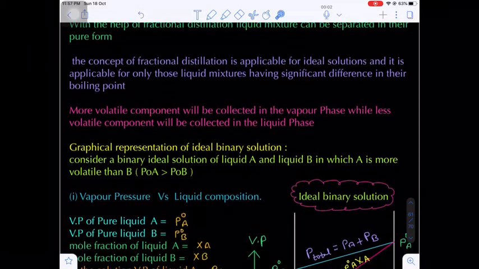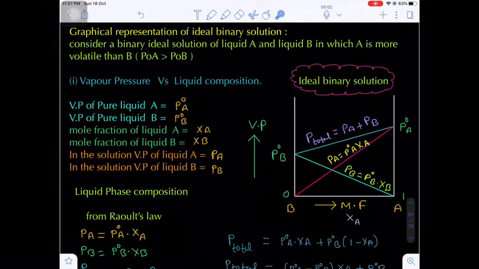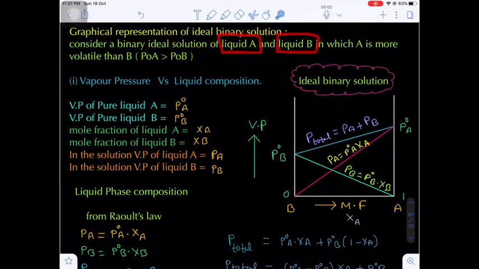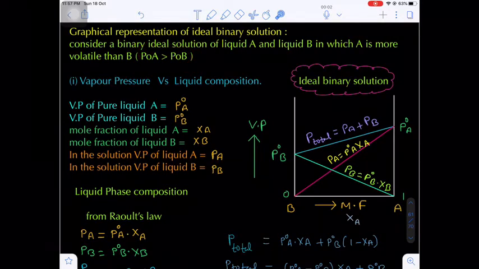Okay, now the graphical representation of a binary solution. Here consider a binary solution which contains a liquid A and liquid B. Now we are assuming that liquid A is more volatile as compared to liquid B. That means the pure vapor pressure of liquid A will be greater than liquid B.